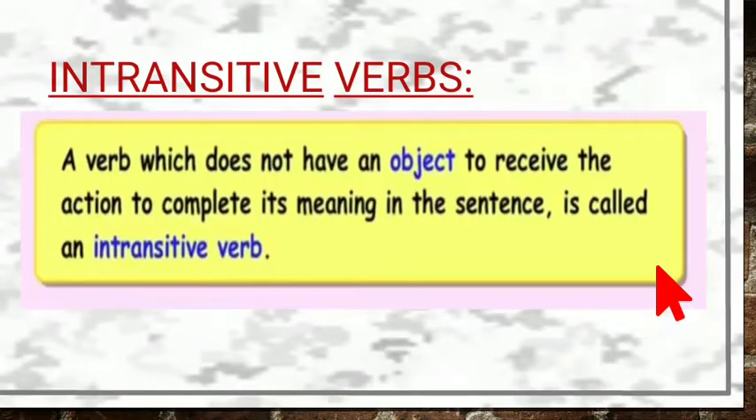Now coming to the other type, intransitive: a verb which does not have an object to receive the action to complete its meaning in the sentence is called an intransitive verb. So here the verbs which do not answer the question of what and whom come under the category of intransitive verbs. That means they do not have an object, and the verb does not answer what and whom.